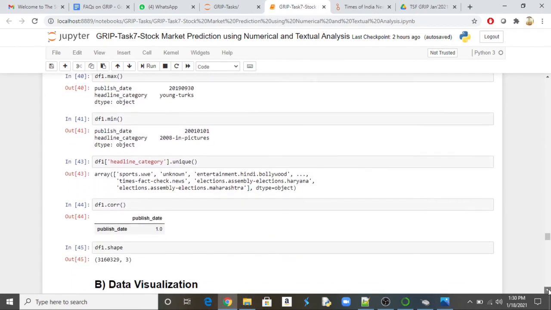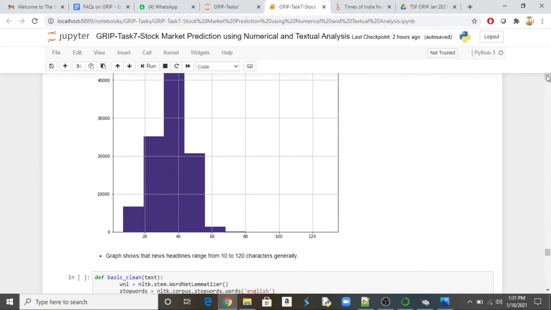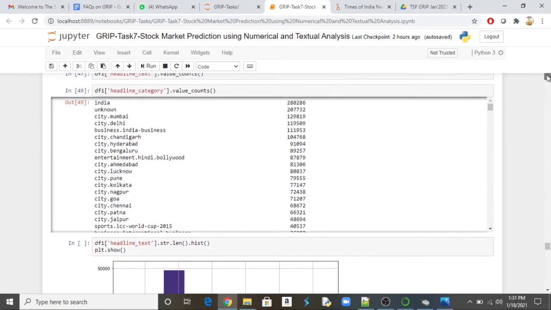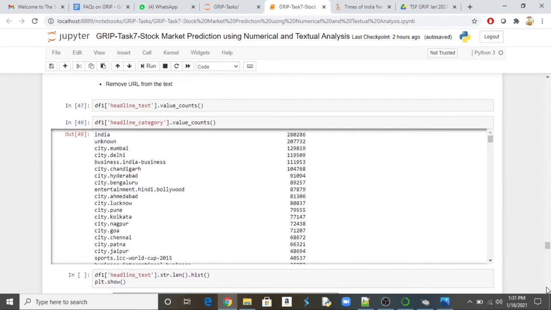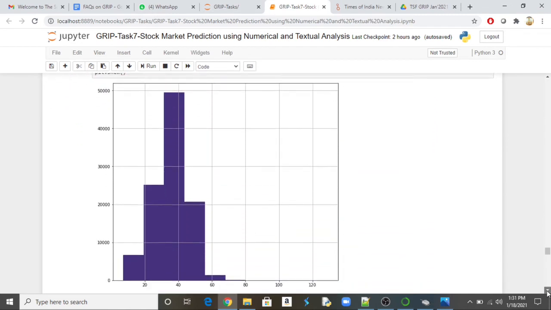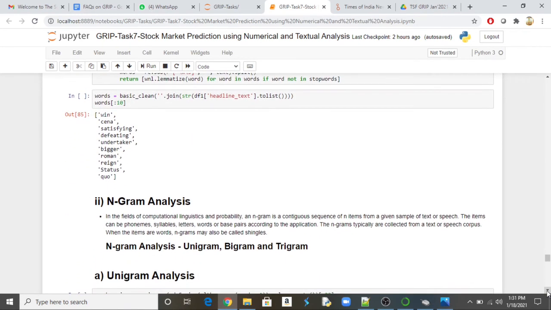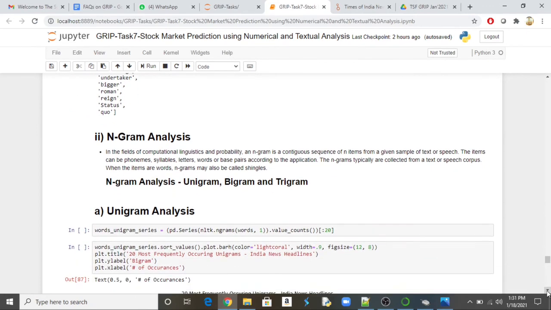Then we are trying to find out the top headlines, unique headlines. So we can see there are a couple of unique headlines: election, assembly, fact, news. We will go in depth. Then we are doing further processing and seeing which city, how many cities, and all those information. Then we are doing a histogram. Then let's come to Ngram analysis.